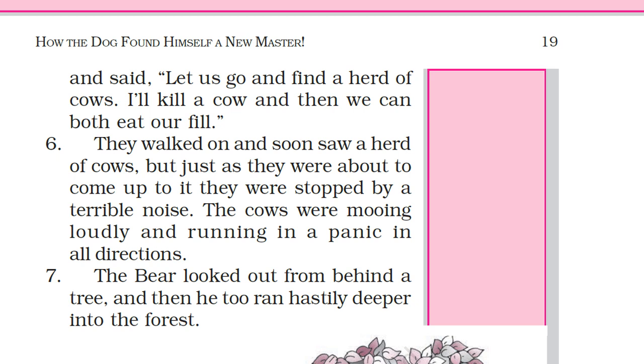So the cows were mooing loudly and running in a panic in all directions. Panic means tension. When you have tension, we call it a panic situation, right? So all of the cows are in a panic and they are mooing loudly.